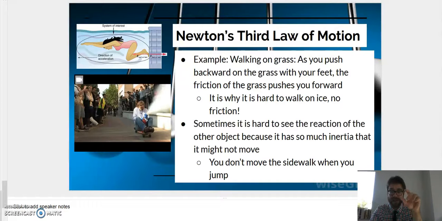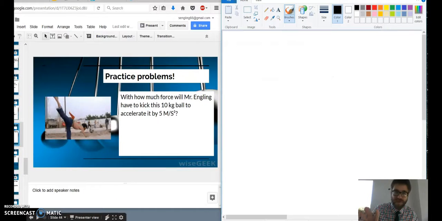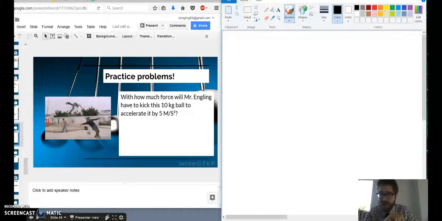Now, it's time to change with a little bit of computer magic. And boom! Alright, so a little bit of change here. Alright, time for some practice problems.